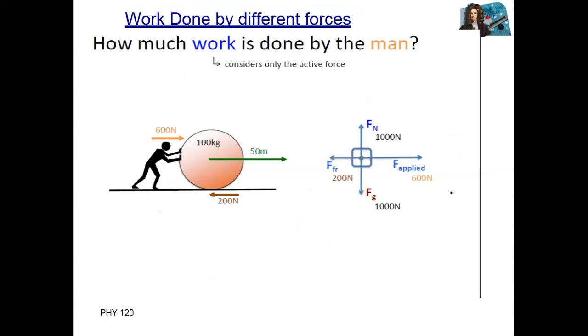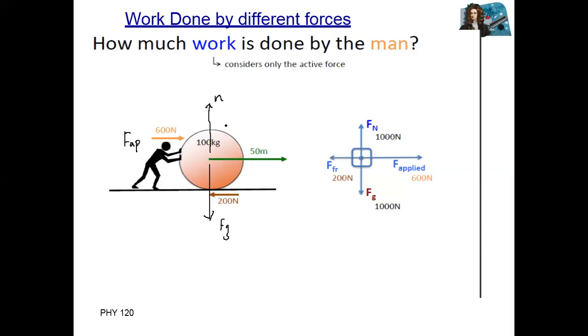Okay, one example. If we draw a free body diagram, how many forces are there? One force is the applied force, 600 Newton. Second force is the weight of this body, which is the downward gravitational force, Fg. Third one, the normal force, upward.